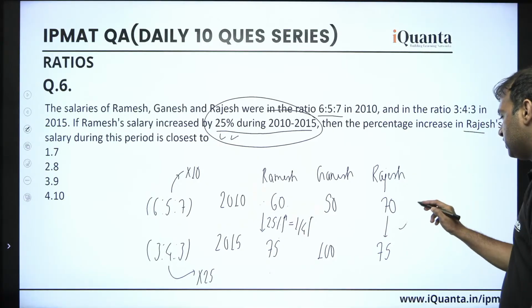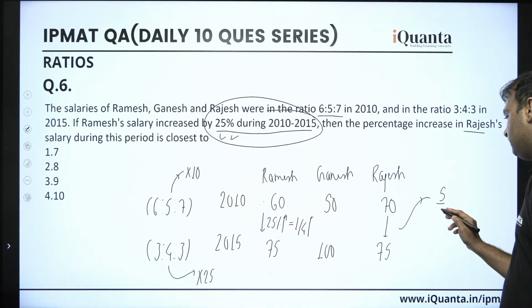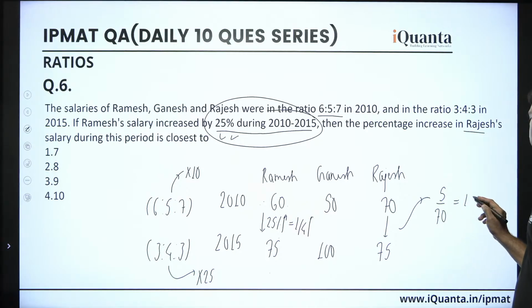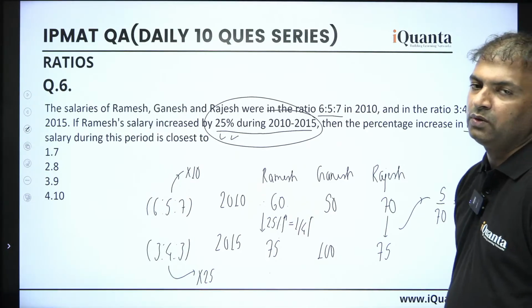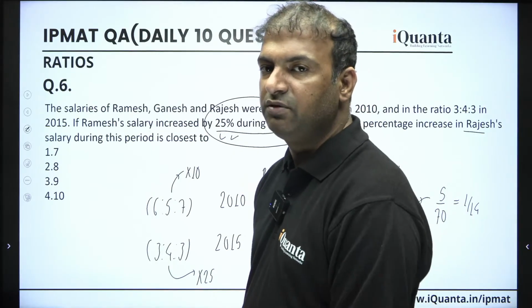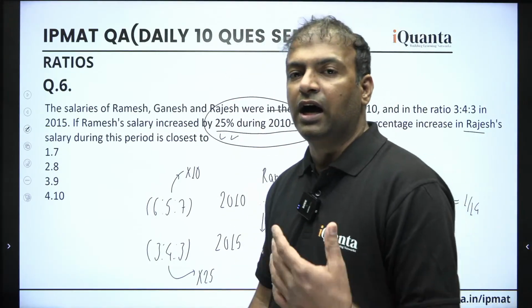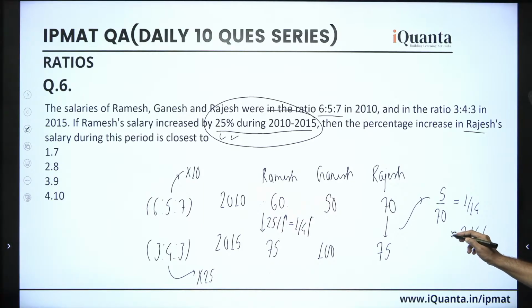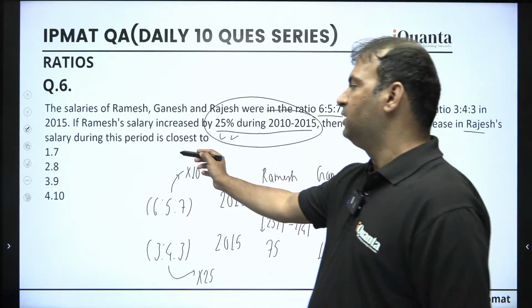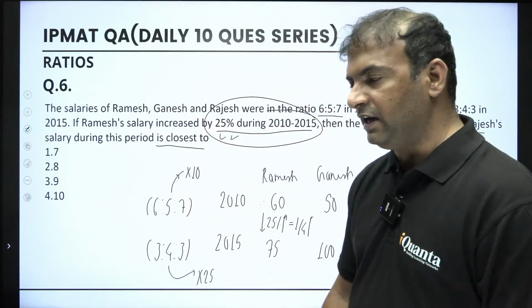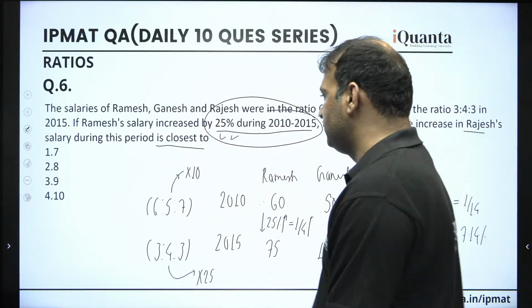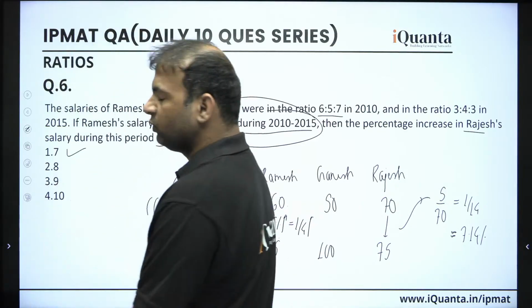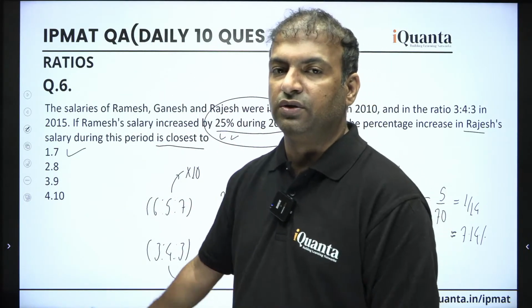So guys, the increment here is 5. The initial value is 7, which you can say is 1 by 14. Now 1 by 7 we know is 14.28% approximately, and this is 1 by 14, which is half of 1 by 7. If 1 by 7 is 14.28, it should be half of 14.28, which means 7.14 approximately. The question is also asking for the approximate value. So among the options, obviously 7% is the best option. So this is the right answer.